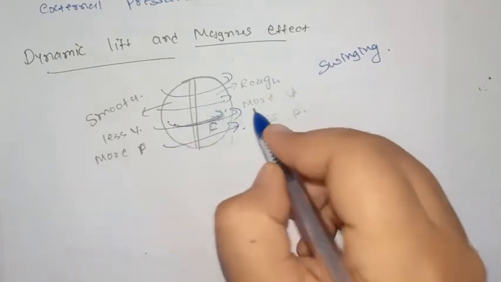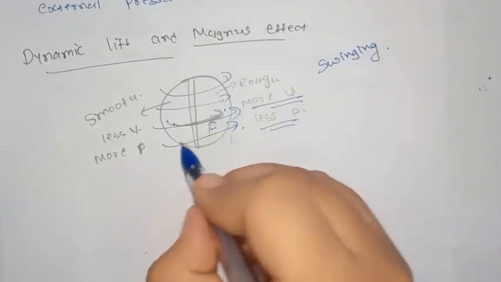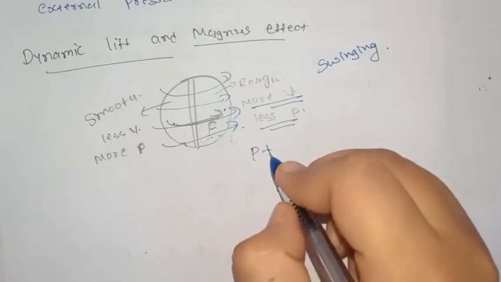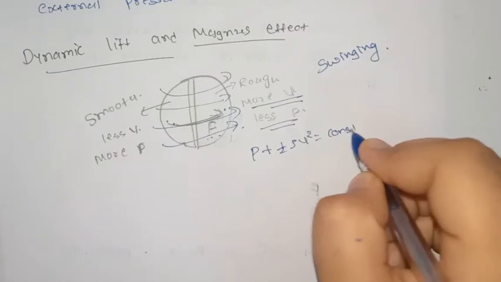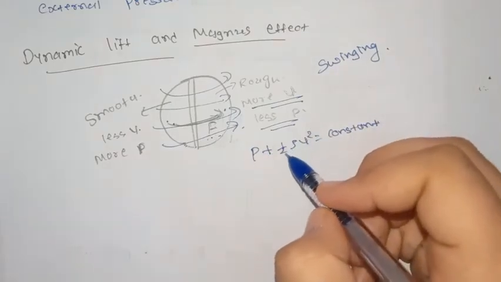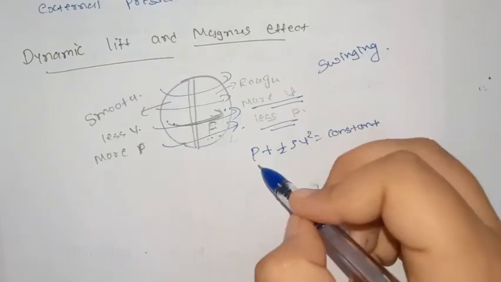As the velocity is high, the pressure will be less. The height difference is not considerable. So if we use Bernoulli's equation, P plus half rho v square is equal to constant. As velocity is more, pressure will be less.